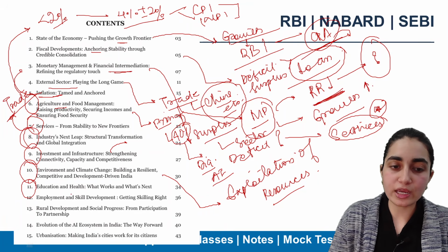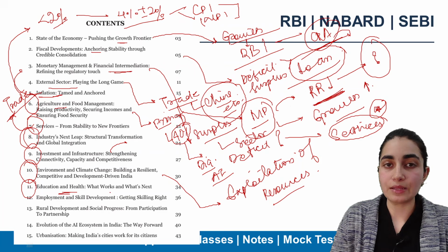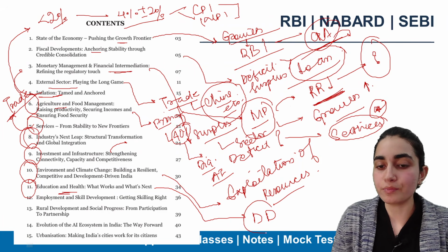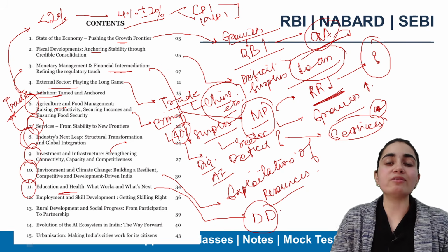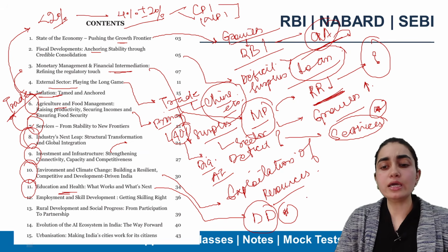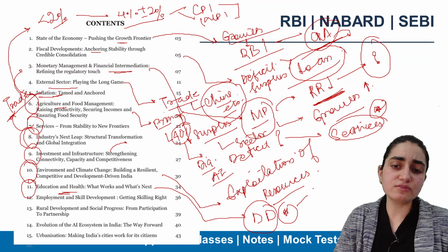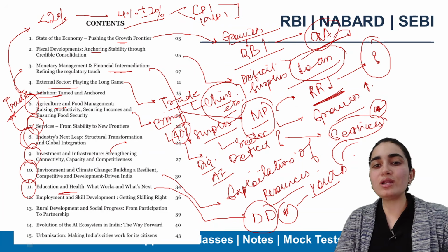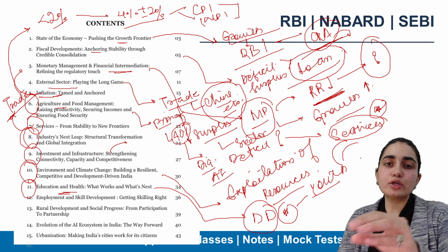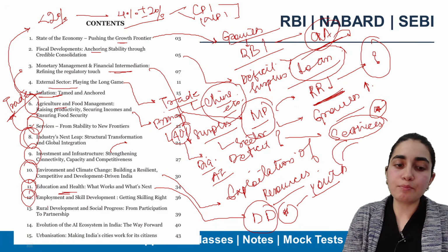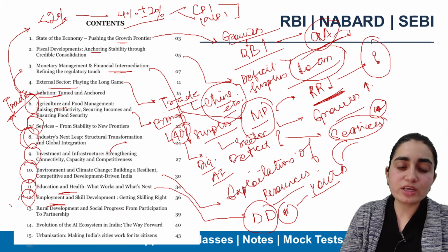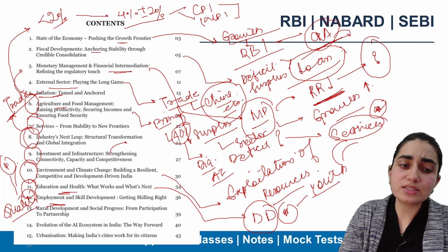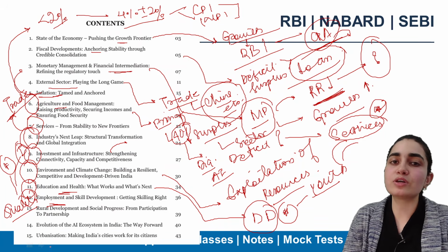Next talks about education as well as health. This clearly says that education is going to make my demographic dividend grow. So demographic dividend is also part of this. I'm specifically talking from the perspective of youth: if my youth have better education and better health, then only will they be able to grow and contribute as well. Employment is a very important part of it, and we are going to analyze the quality of employment also, right? Is it more in the formal sector or more in the informal sector? That is also something we are going to analyze.